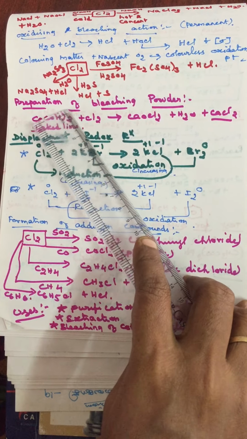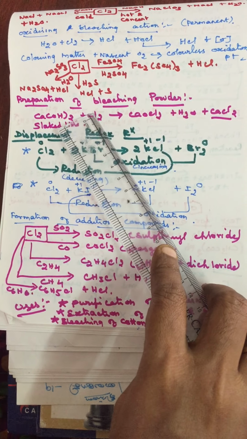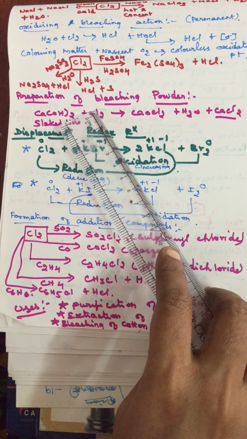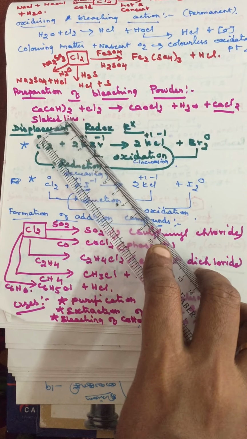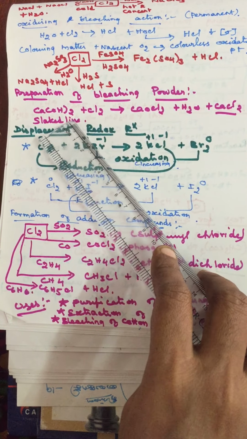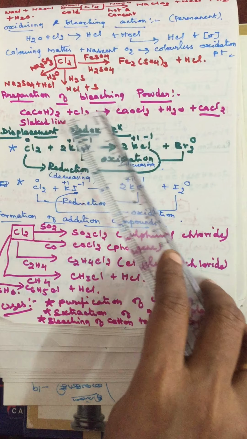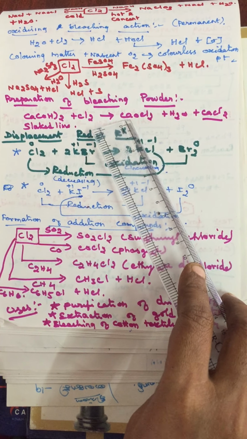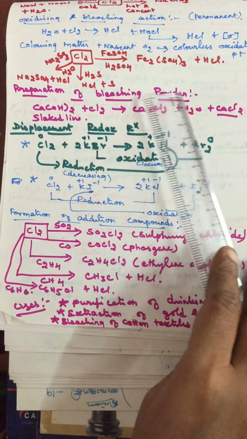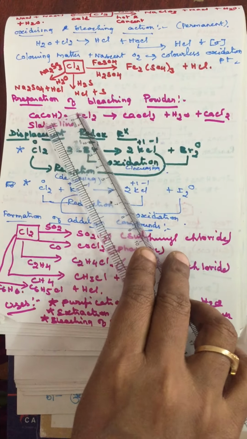Next one is the preparation of bleaching powder. How do you prepare bleaching powder? This question was asked in the 2020 March board examination as a 2-mark question. Bleaching powder is prepared from slaked lime, and its chemical formula is Ca(OH)2. Calcium hydroxide is also known as slaked lime. When it is treated with chlorine, it gives calcium oxychloride, that is called as bleaching powder, and also calcium chloride. For this type of reaction, if you write the balanced chemical equation, that is enough to get full marks. Okay, remember it.